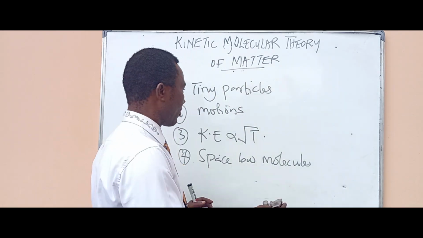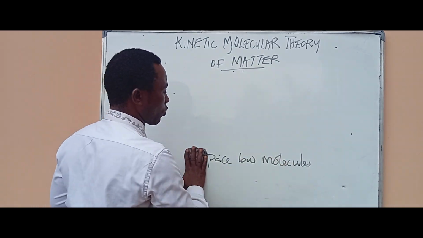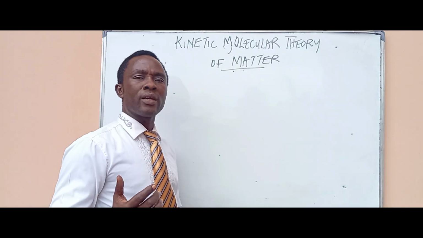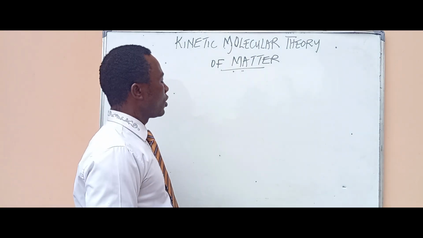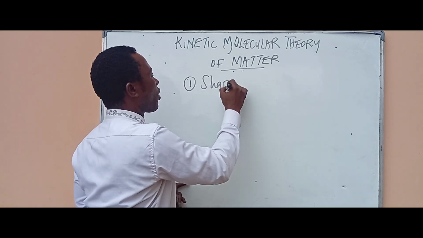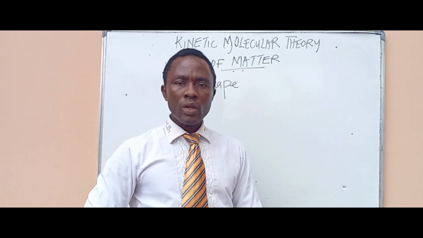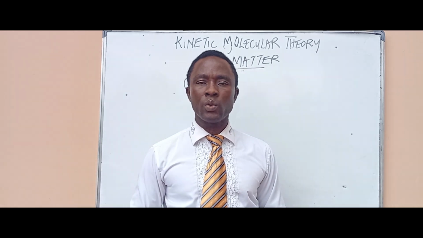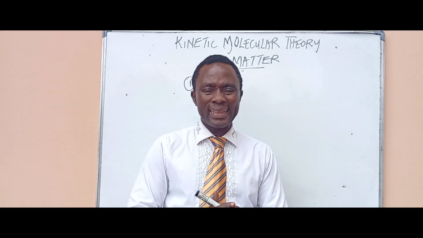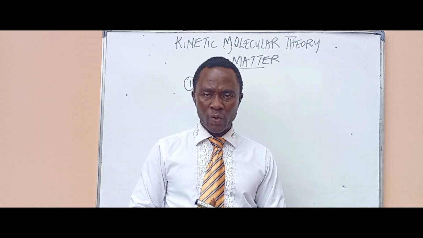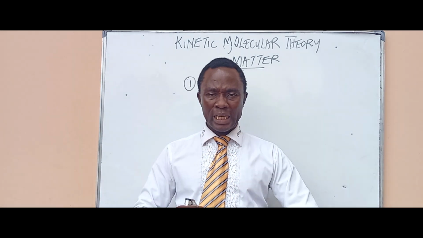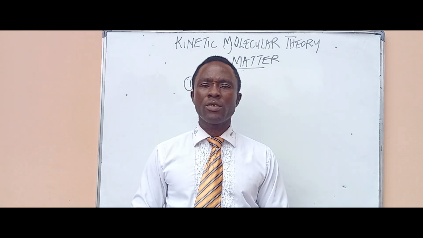Apart from this, we can use the kinetic molecular theory of matter to predict the properties of matter. Let us do that quickly in this video. Number one thing we must explain is the shape of matter. Let me begin with solids. Solids have their molecules tightly packed and there is not much space between them. Because the molecules of solids are tightly packed, solids usually have shape.